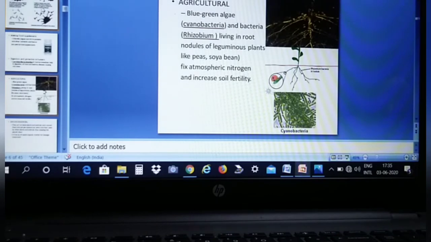Agriculture. Now, agriculture here, you see blue-green algae, that is cyanobacteria, and bacteria, that is rhizobium, living in root nodules of leguminous plants like peas and soybean, fix atmospheric nitrogen and increase soil fertility. So this is a very good example of the use of microorganisms to us. Please take down these points, children.